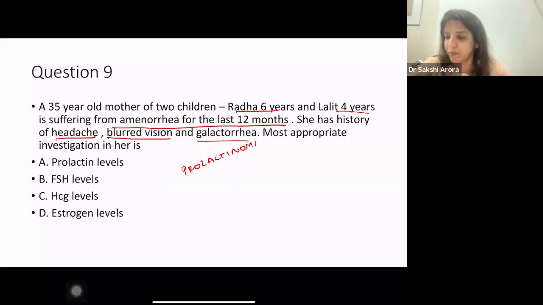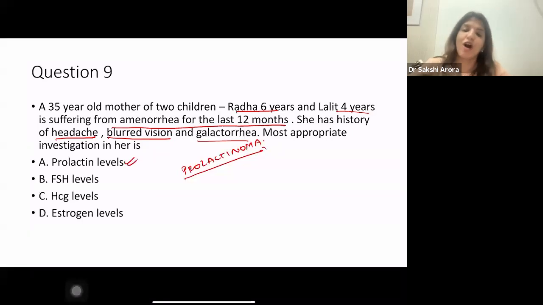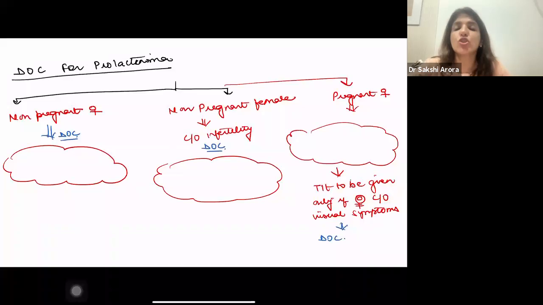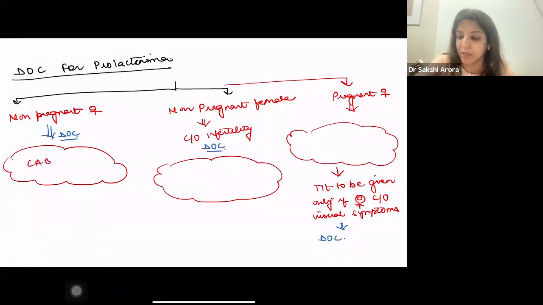Very good, all of you. Proud of you. So what are you going to do? You are going to measure the levels of prolactin, right? Very nice. Now, drug of choice for prolactinoma. Please remember that if they simply ask you drug of choice for prolactinoma in a non-pregnant female, then you have to say it is cabergoline.